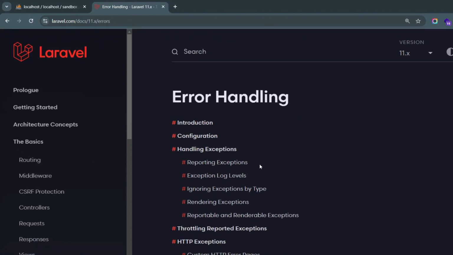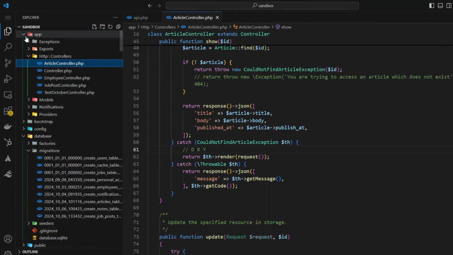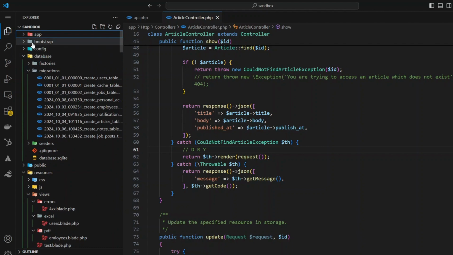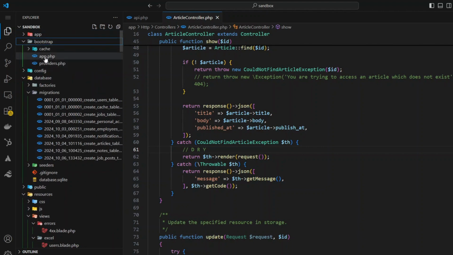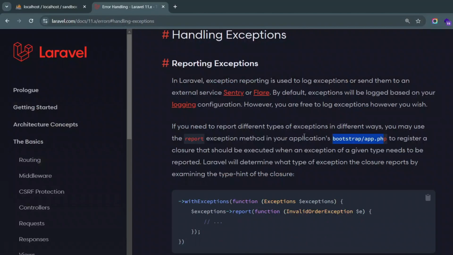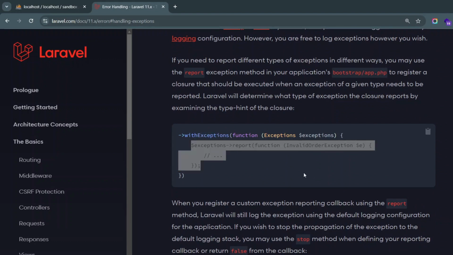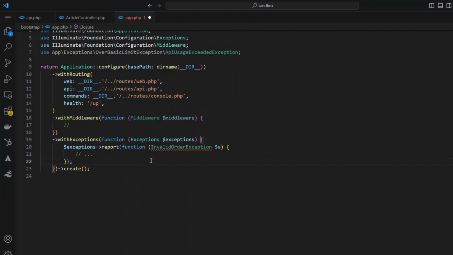So in Laravel 11, when you scroll down, you need to hit on handling exceptions, and you'll notice it tells you to go to the bootstrap app.php file. So we're going to go there. We're going to open this up, go to bootstrap, and then there's app.php. And there you see with exceptions. I'm going to go back to the documentation, and it says within the with exceptions, copy this code. So I'm going to copy that, paste it in here, and then this is where our exception goes.